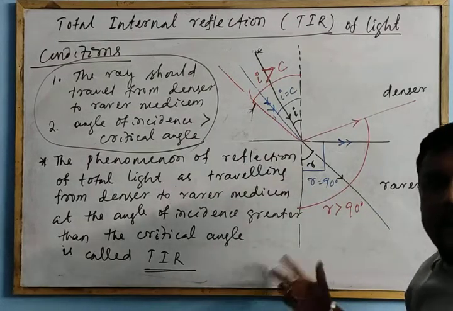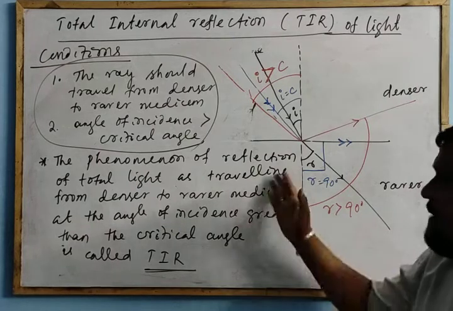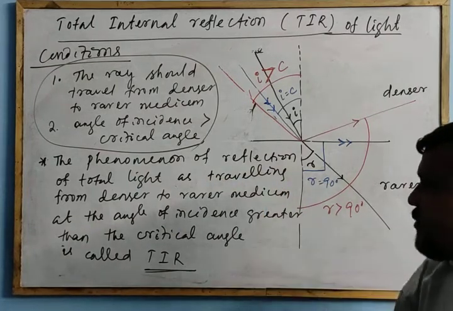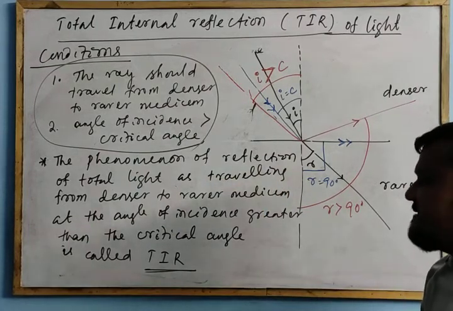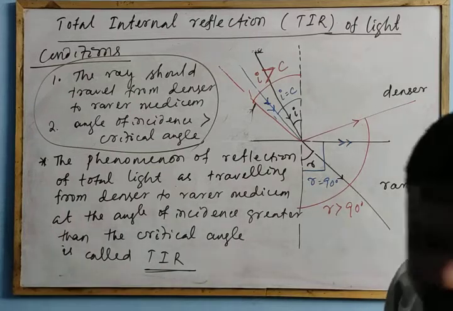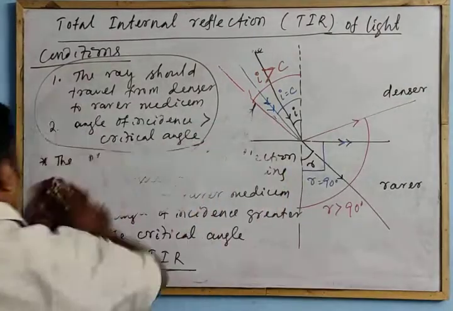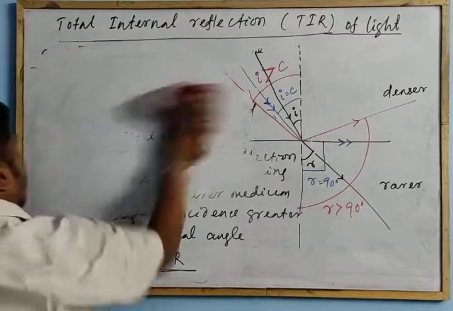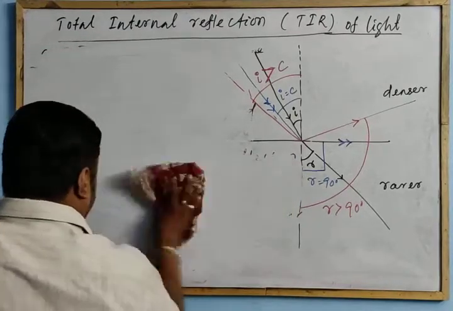What is total internal reflection? It is the phenomenon of reflection of the whole light when light travels from denser to rarer medium at an angle of incidence greater than the critical angle. Clear? Now we will go for the expression for the critical angle.